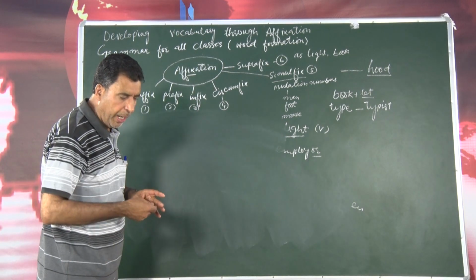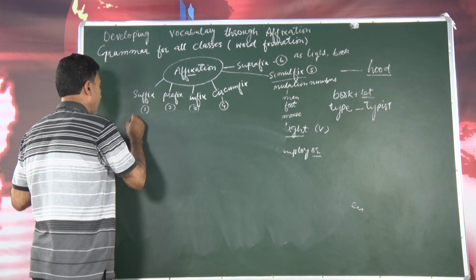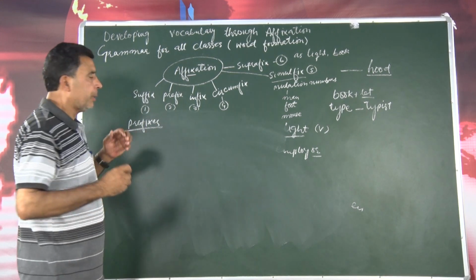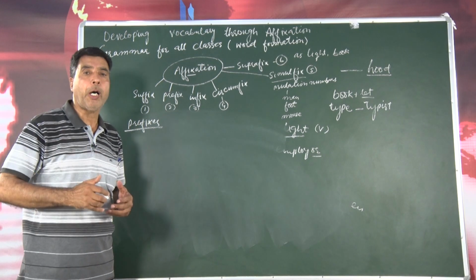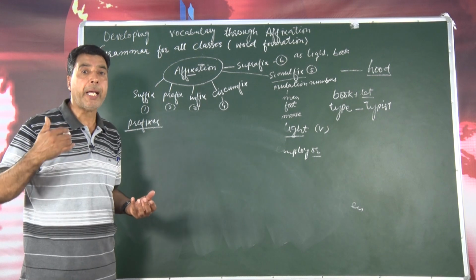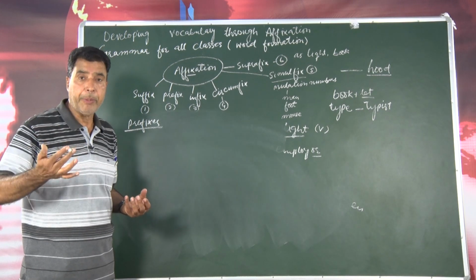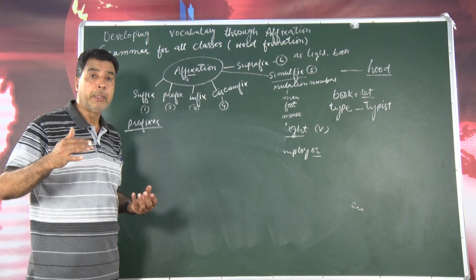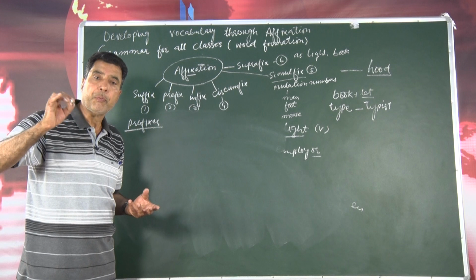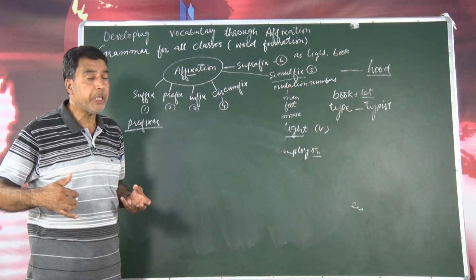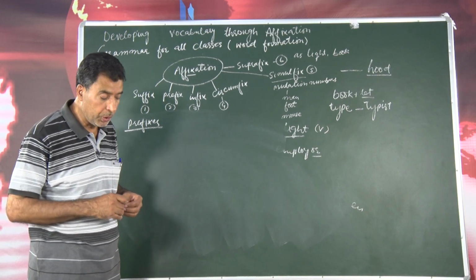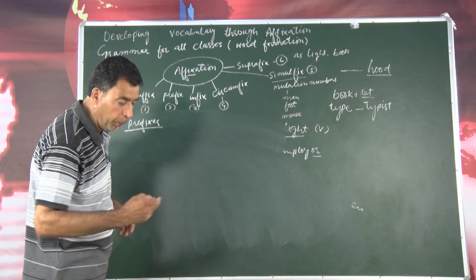Now let me tell you, when I talk about negative prefixes, first, prefixes. When we add something in the beginning of a root word, we can form new words, mostly by adding a syllable or by adding what I have already told you, a morpheme to a root word. When we add in the beginning of a word, that is prefix, we form negatives or what I say opposites.